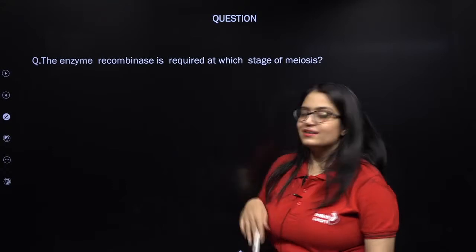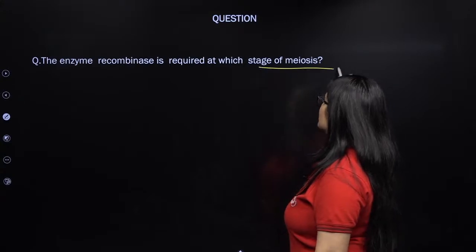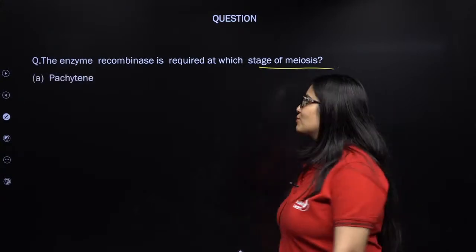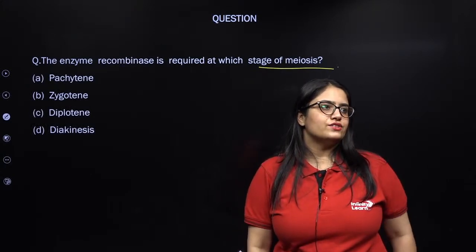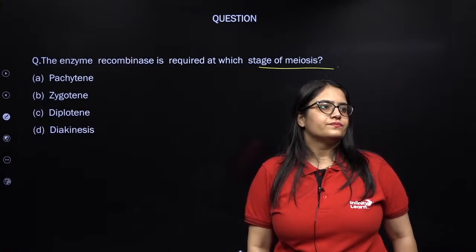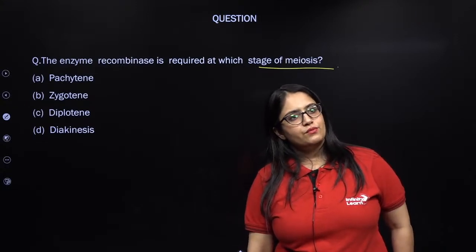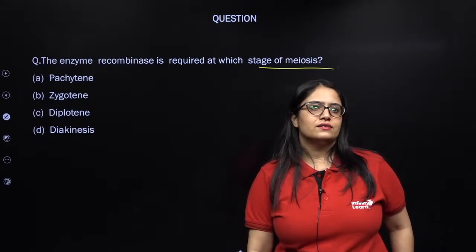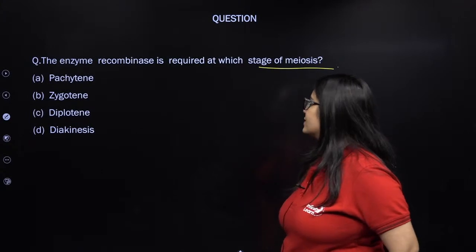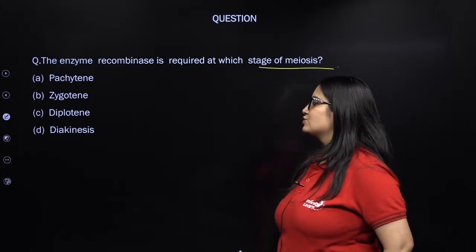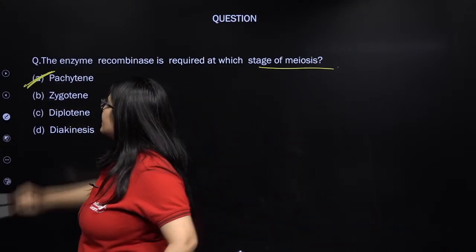The enzyme that you were talking about, recombinase. The enzyme recombinase is required at which stage of the meiosis? Pretty simple for you now. That's right. Recombinase enzyme is required for recombination to take place in pachytene. Next question.